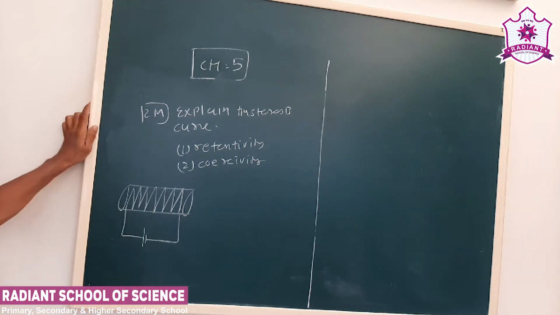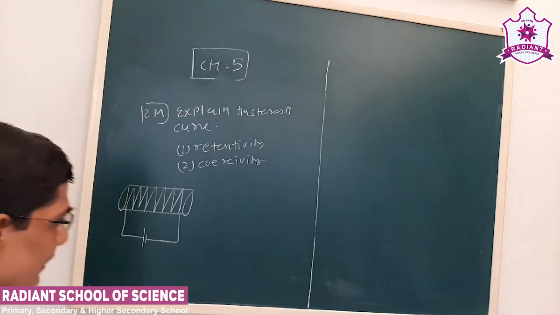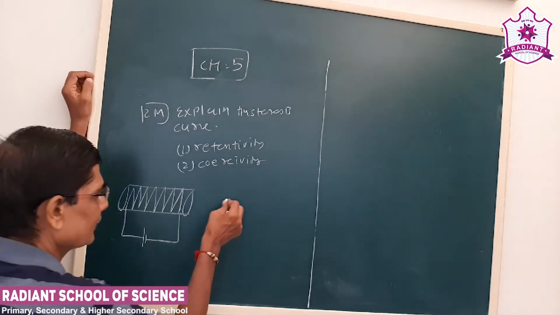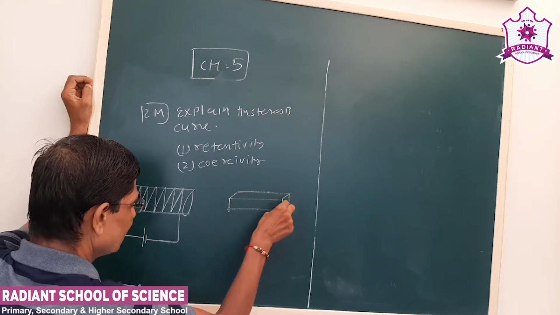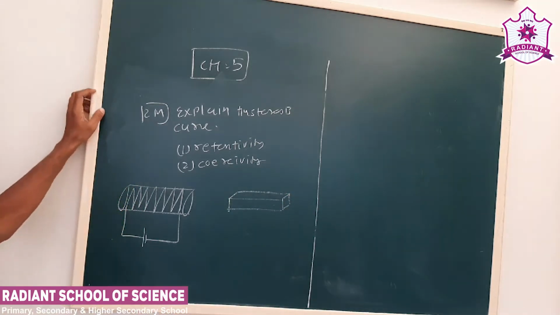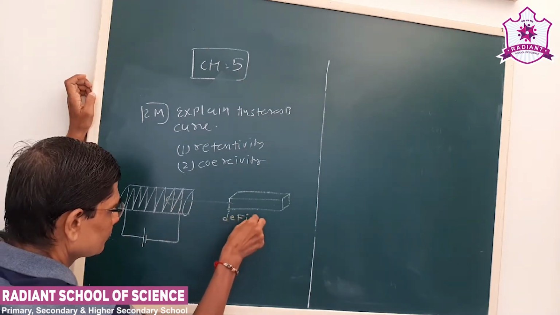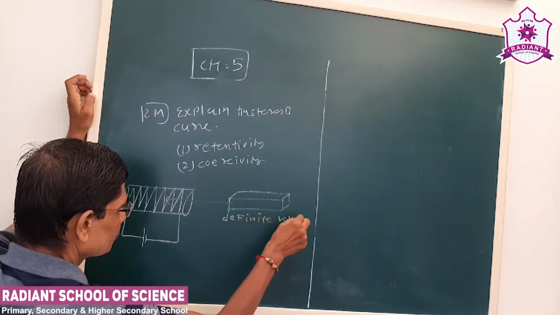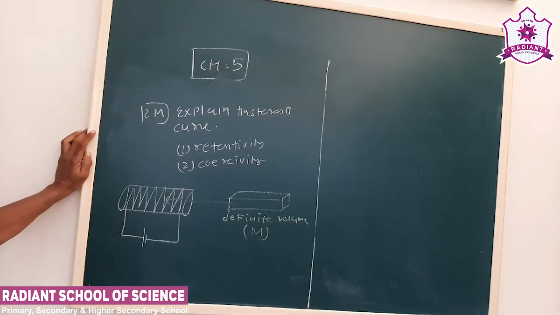The current is passed. Now we have to study the magnetic property of a given material. Let us say a specimen of a given material which has a definite volume. If its volume is known, we can come to know about M also.